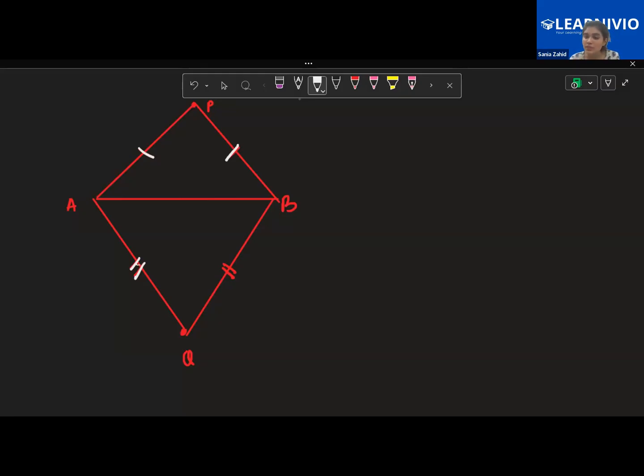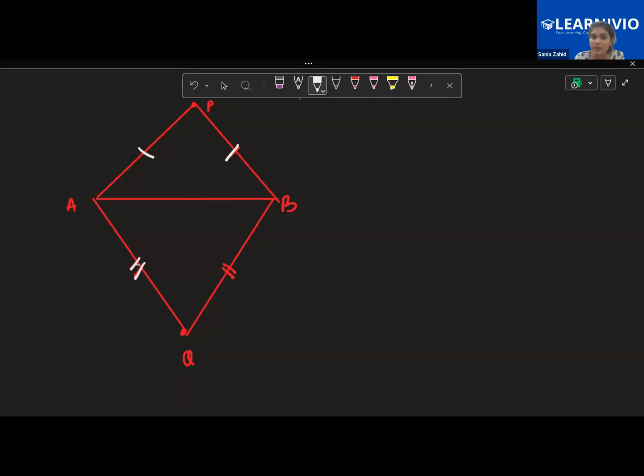Children, this was the question somebody asked in the class. I think Umayma asked what is the significance of this line, and I told you that at that time. Why are we putting single, double, and triple lines? To differentiate which side is equal to the other side. See, you are just not solving; you have to understand and then do the question, right?